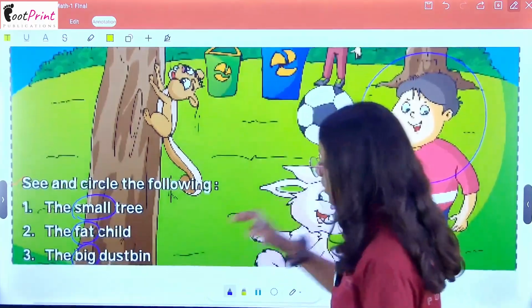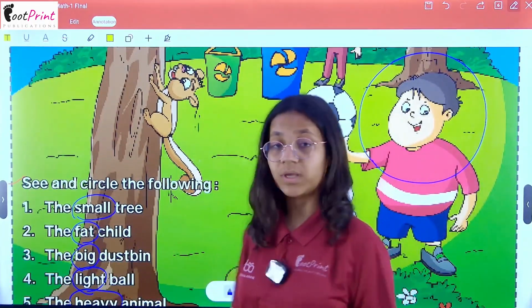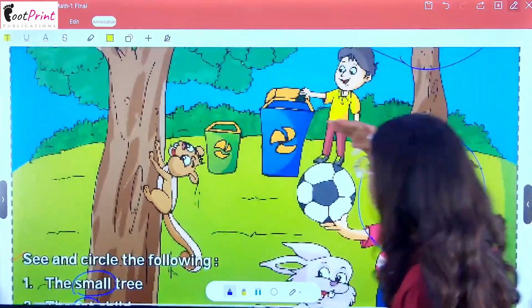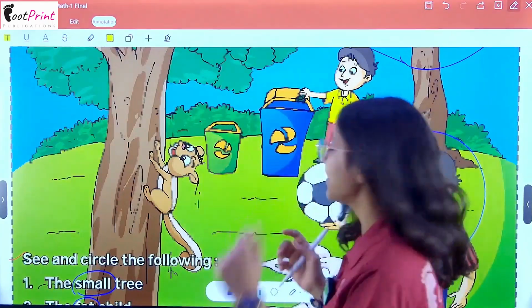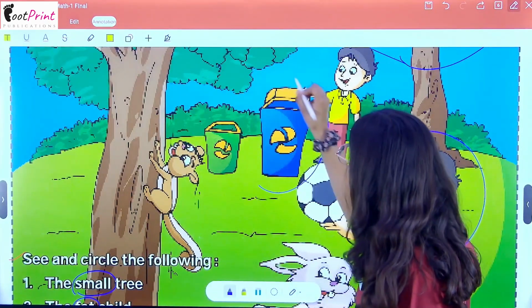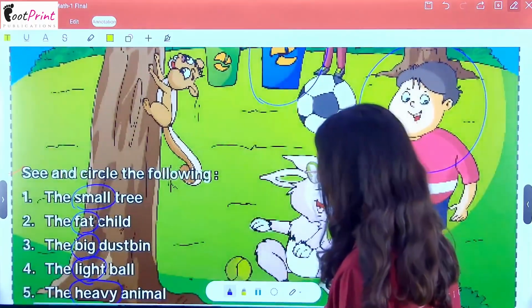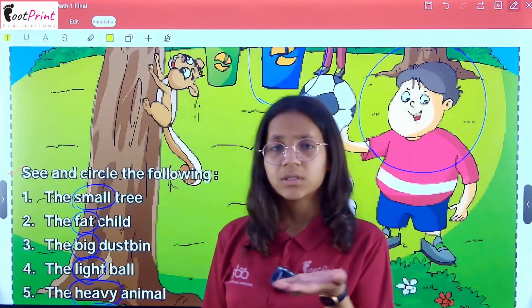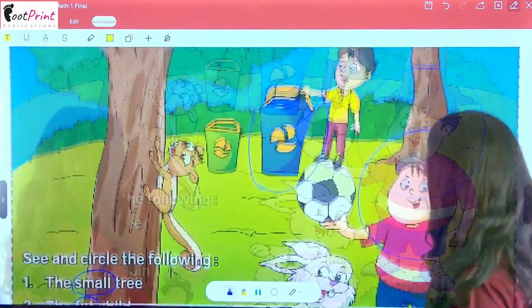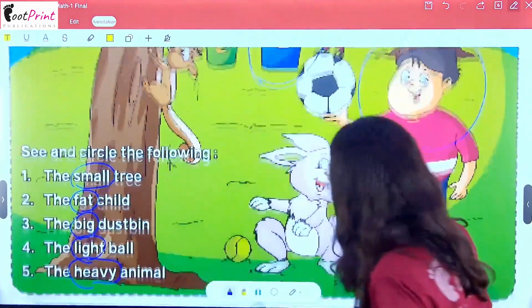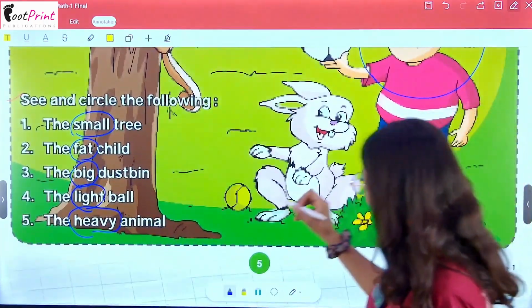Now, the big dustbin. Where is the big dustbin? Let's find out. Yeah, I get it. It's here. The big dustbin. Now, the light ball. See. So, where is the light ball? Yeah, I got it.